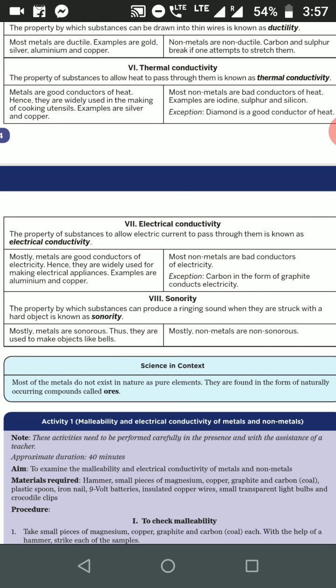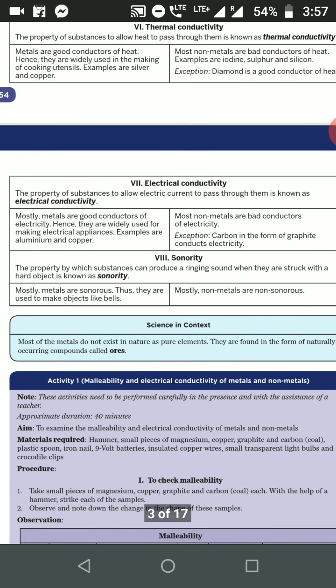Next, sonorous. The property by which metals can produce a ringing sound when struck with a hard object. Try to beat a metal, it will produce a sound. But non-metals, they do not produce a sound, so they are non-sonorous. Okay, so these are the physical properties of metals and non-metals.